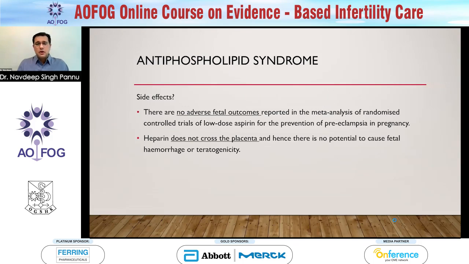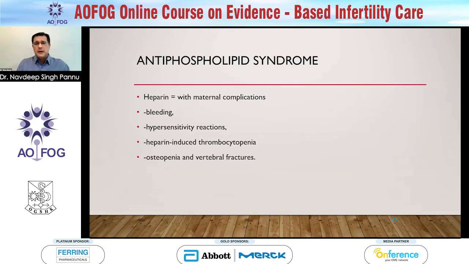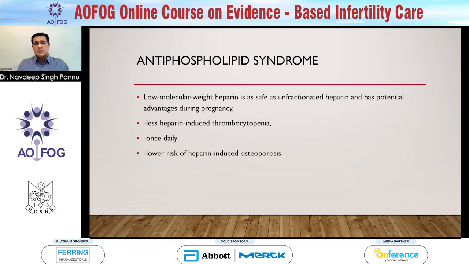The side effects: a lot of patients are always worried about side effects, so are doctors. Aspirin has been tested before in previous studies on the prevention of preeclampsia in pregnancy, and there was no adverse fetal outcome. Heparin, on the other hand, does not cross the placenta, hence there were no problems with the babies. But unfractionated heparin had certain maternal complications, for example, bleeding, hypersensitivity reactions, thrombocytopenia, even osteopenia. That was not seen very much with low molecular weight heparin. It's definitely a better and safer option.